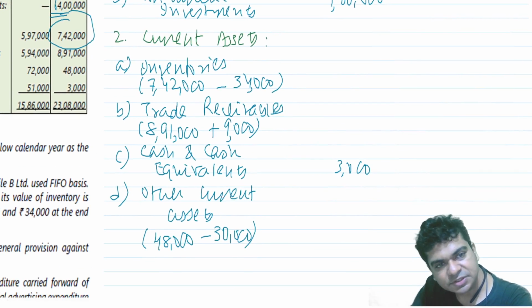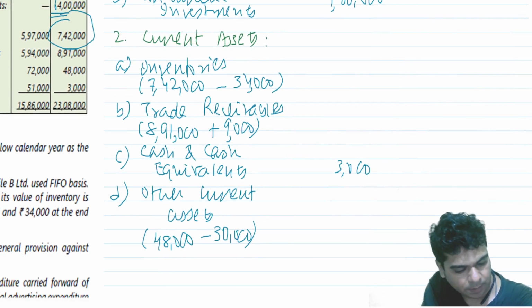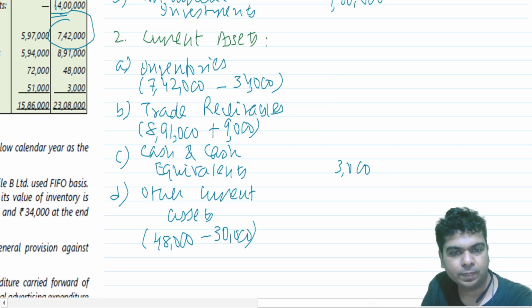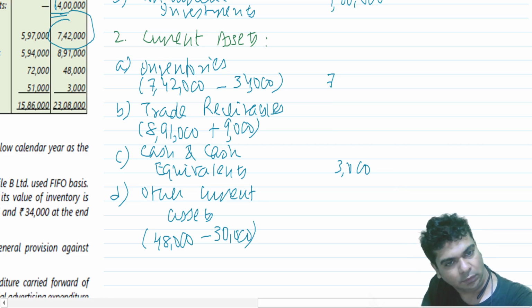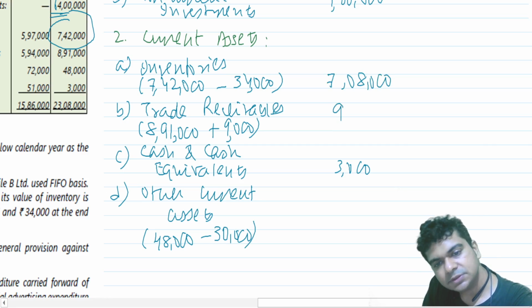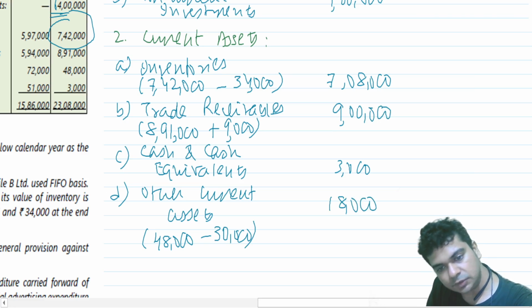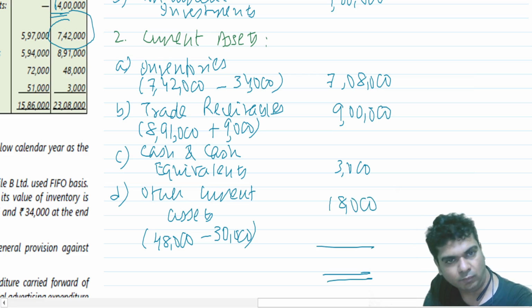So let's put these figures now. 7,42,000 minus 34, 7,08,000. This is 9 lakhs. This is 18,000. Time to take the total.